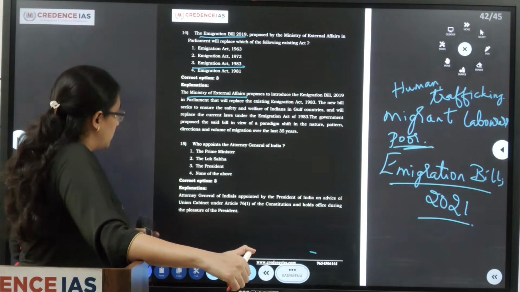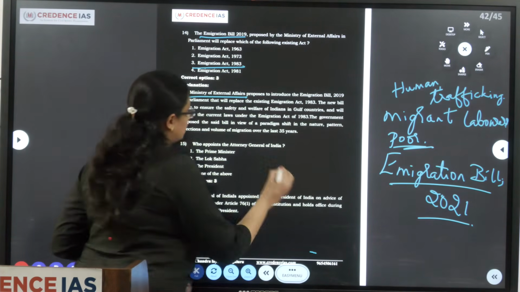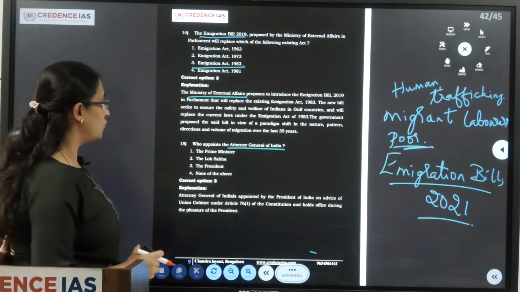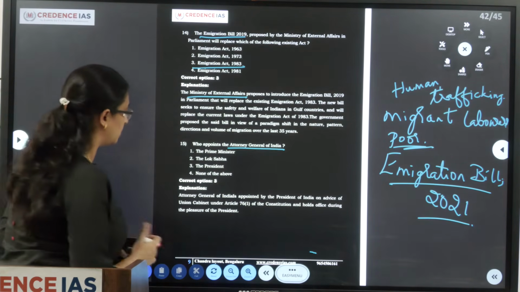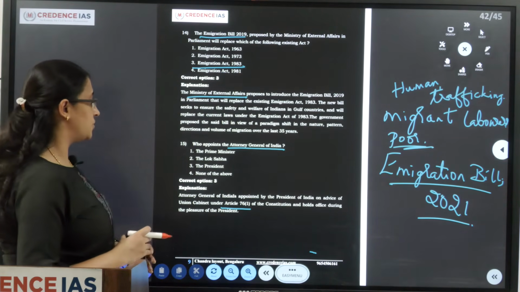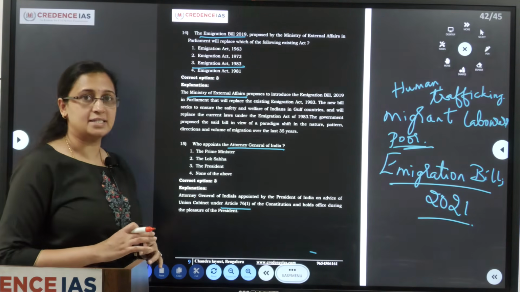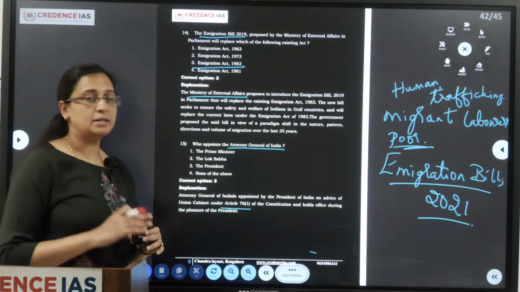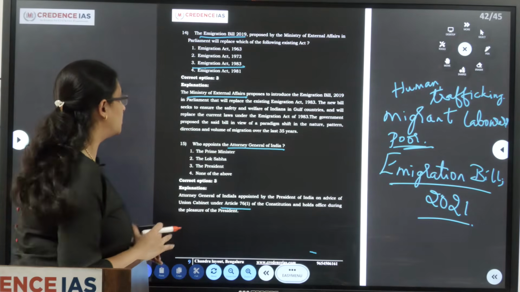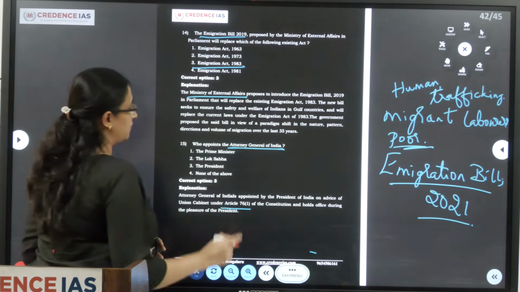Next, who appoints the Attorney General of India? The Attorney General of India is appointed by the President of India on advice of the Union Cabinet under Article 76 of the Constitution, and he holds office during the pleasure of the President. He is the highest law officer, because he is the one who guides the government in legal matters. The Attorney General of India is part of the Union Executive.